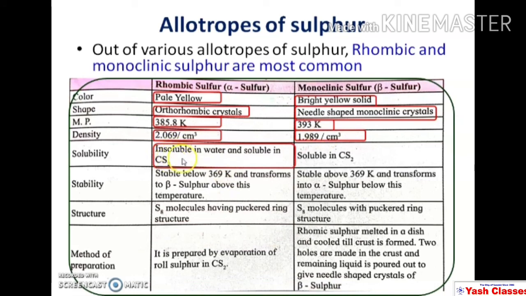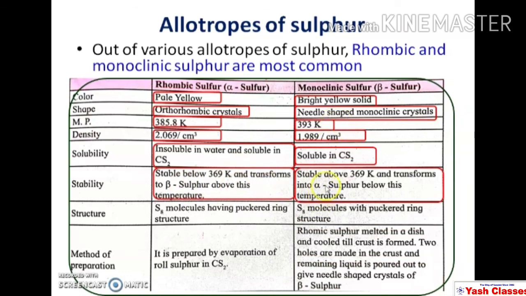Rhombic sulfur is insoluble in water but soluble in carbon disulfide, whereas monoclinic sulfur is soluble in carbon disulfide. About stability, rhombic sulfur is stable below 369 Kelvin, and as soon as temperature exceeds this value, alpha sulfur or rhombic sulfur gets converted into monoclinic sulfur.